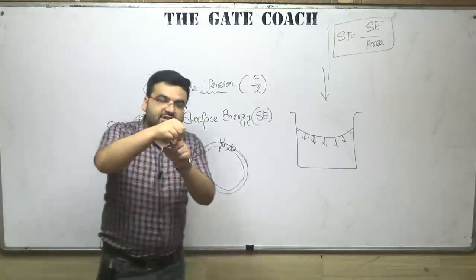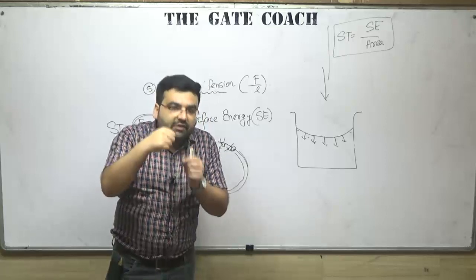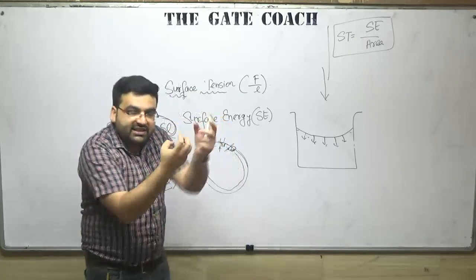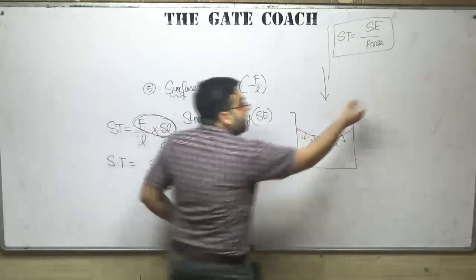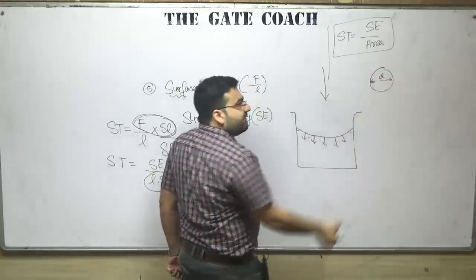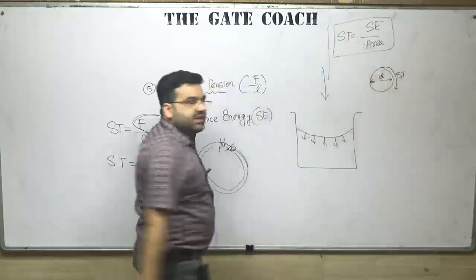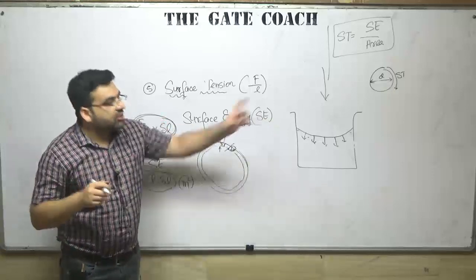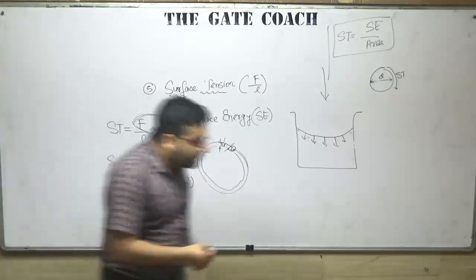Because earlier there was no surface; if you dip it, there is no bubble, but if you blow it, a bubble comes out. So on the surface of the bubble, there is some surface tension. Depending on the diameter of the bubble you have formed, this bubble also has some surface tension, so you can get the surface energy. So how much work have you done to blow a bubble? That is also surface energy. Simple. Clear? So, a question.